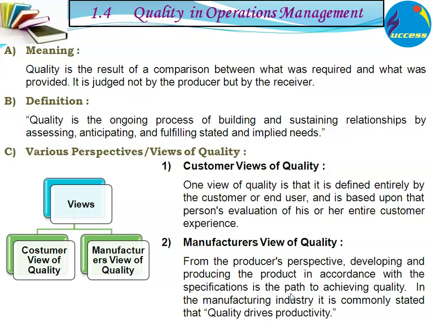One view of quality is that it is defined entirely by the customer or end user and is based upon the person's evaluation of his or her entire customer experience. Now, what is the manufacturer's view of quality? From the manufacturer's or producer's perspective, developing and producing the product in accordance with the specification is the path of achieving quality.